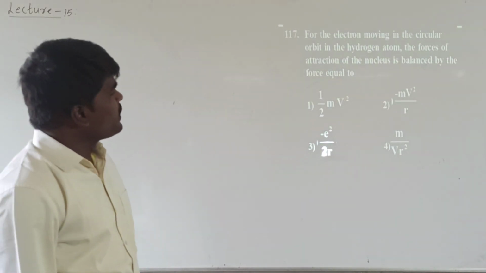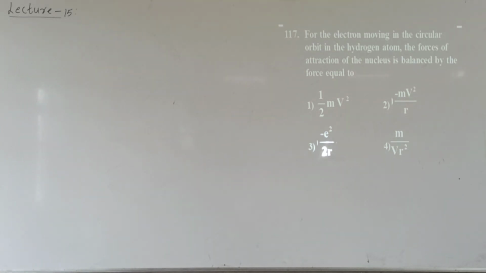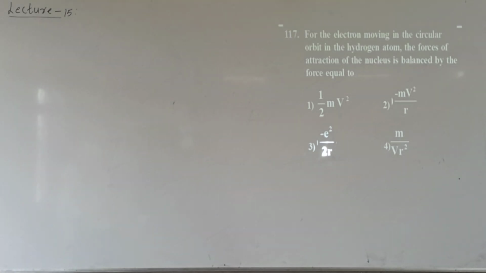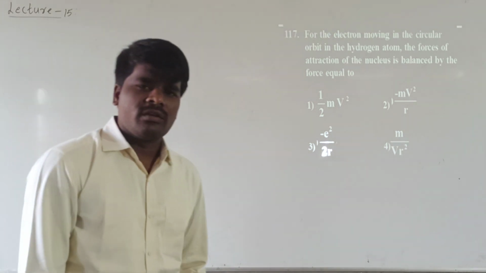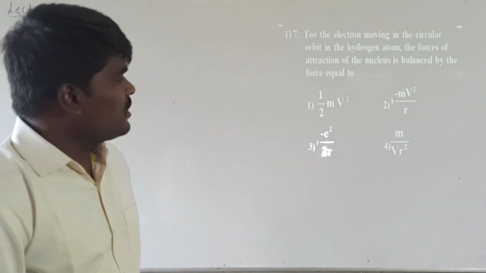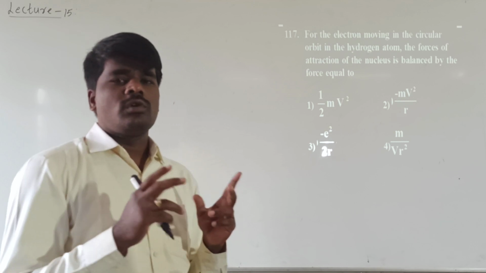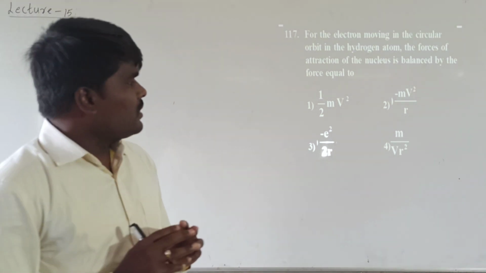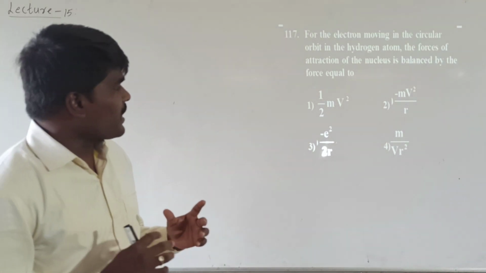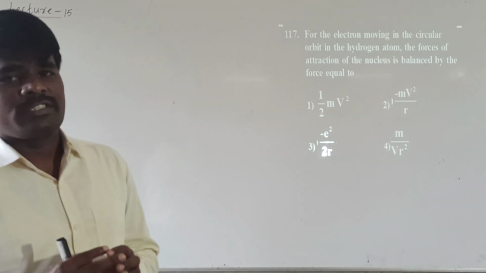For an electron moving in a circular orbit in the hydrogen atom, the force of attraction of the nucleus will be balanced by a force equal to what? According to the Bohr atomic model, electrons revolve in a fixed orbit or stationary orbital. The electron has a fixed trajectory around the nucleus because of two opposing factors whose values are equal but opposite in sign. The magnitude will be the same, but the sign will be opposite. Because of that, it has a fixed trajectory.